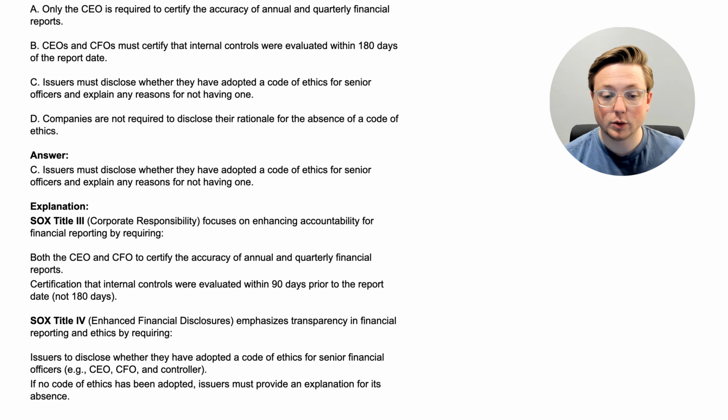SOX Title IV, which is about enhanced financial disclosures, emphasizes transparency in financial reporting and ethics by requiring that issuers disclose whether they have adopted a code of ethics for senior financial officers, so that'd be the CEO, CFO, and the controller. And if no code of ethics has been adopted, issuers must provide an explanation for this absence. All right, so a good few rules there. SOX Title III is about the CEO and CFO having to give annual and quarterly financial reports, and SOX Title IV is about having a code of ethics for senior officers. Now let's go to the next question.